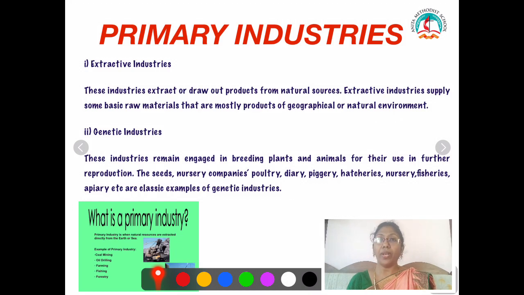Next we will see what is genetic industries. These industries are engaged in breeding plants and animals for their use in further reproduction. Nurseries, poultry, piggery, fisheries, etc. are examples of genetic industries.